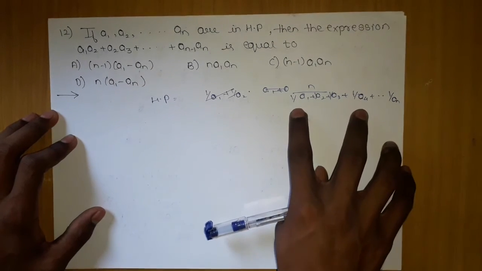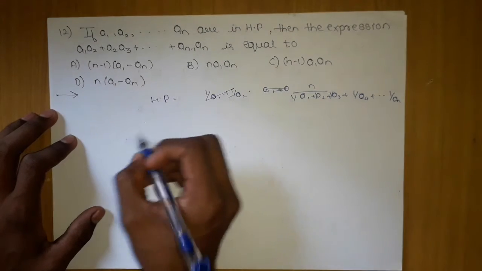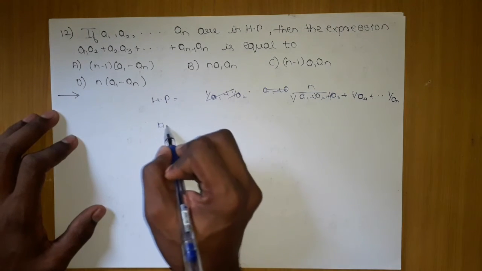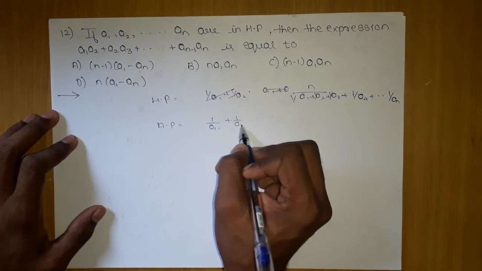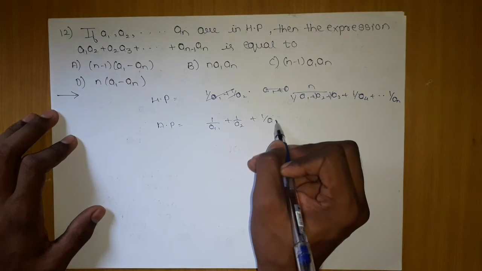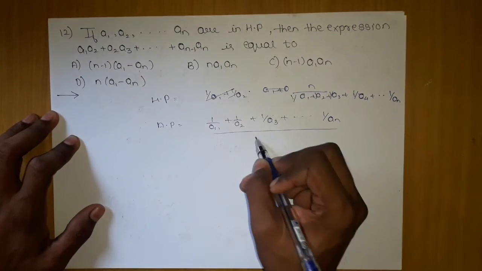This is just the AP condition written with 1 upon n. Now if I want to write it in AP, it will become 1 upon a1, 1 upon a2, 1 upon a3, up to 1 upon an.